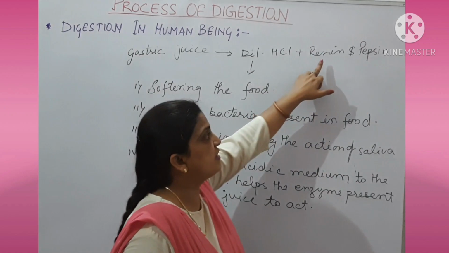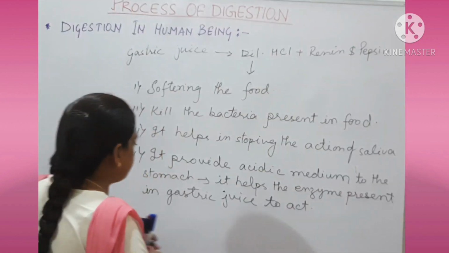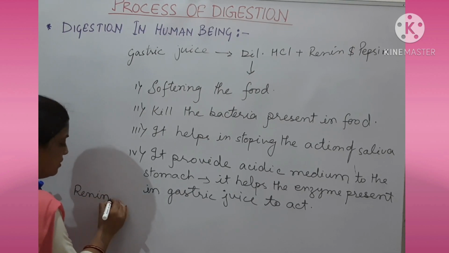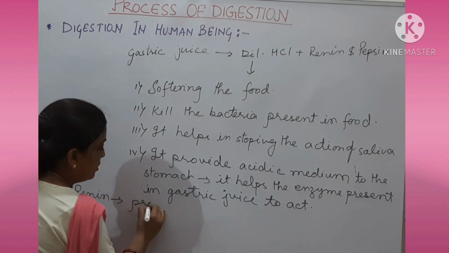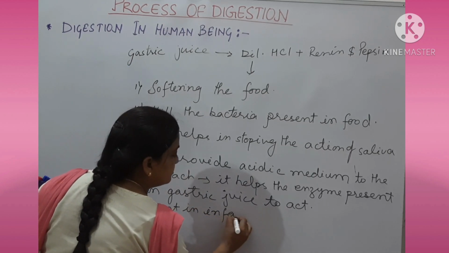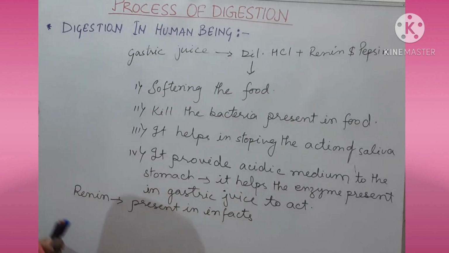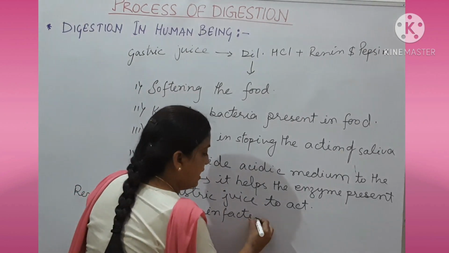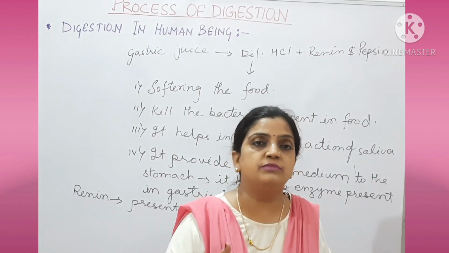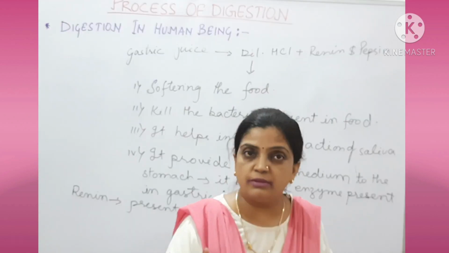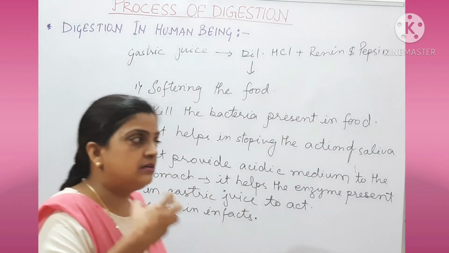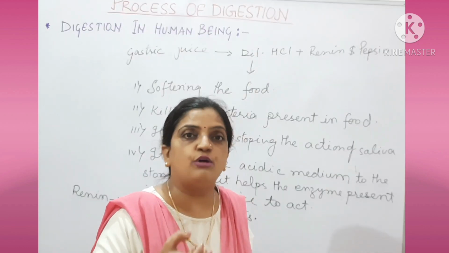Now next is renin and pepsin. How is renin helpful? Renin is present in small infants, new young ones. You might have seen a small baby vomit milk from the mouth after feeding milk from the mother. So that milk is curdled, it is coagulated in the form of curd.